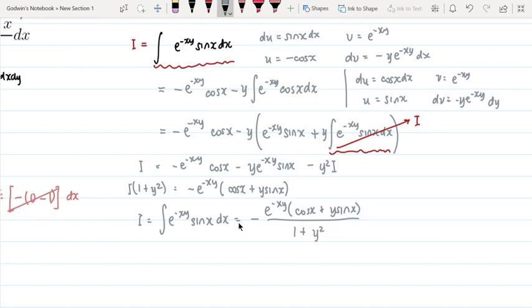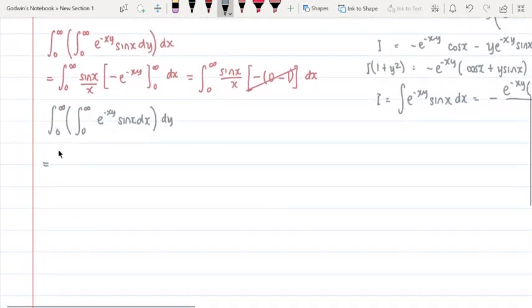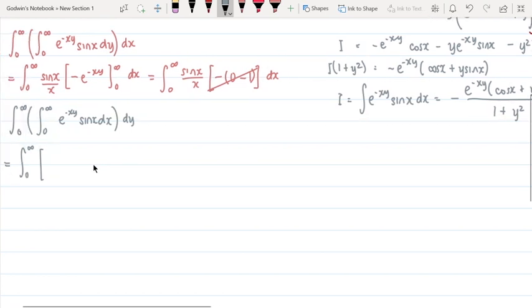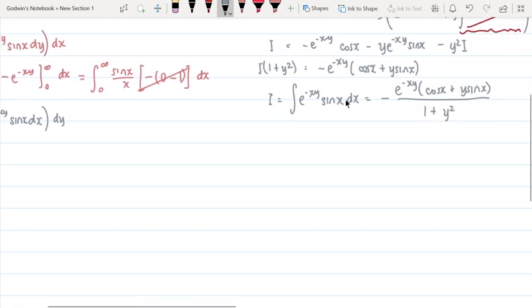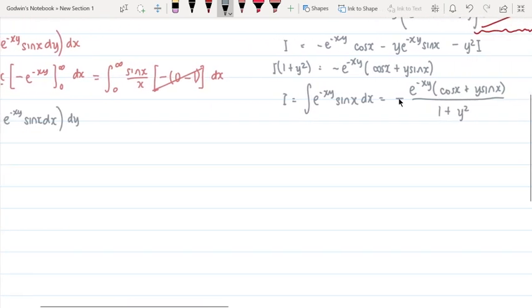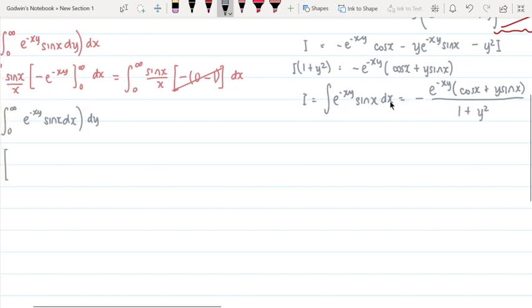Okay, so now we have that. And we have this now. Since we have limits from 0 to infinity, okay, let's go. Where were we? Okay, here. We can remove the negative, I think.